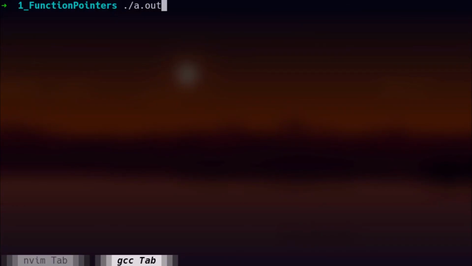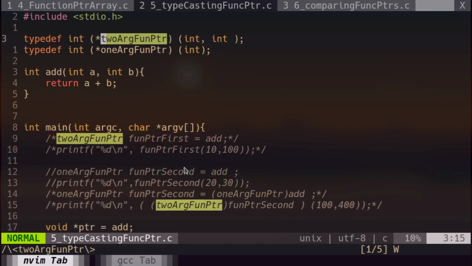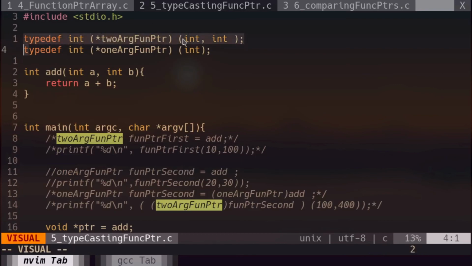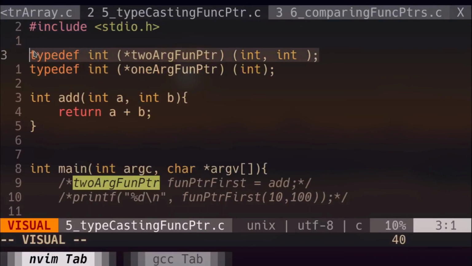Since we typecasted, we will get the output of 700. Yeah, that's true. 500 plus 200 is 700. Just focus on this fact that we are trying to typecast the void funcptr function pointer before using it. We will typecast it to this type 2arg funcptr. You obviously know what 2arg funcptr is. If you take line number 3 at the top, in this section, you can see what 2arg funcptr does. It actually holds the address of a function which takes two integers as its parameters and returns an integer.